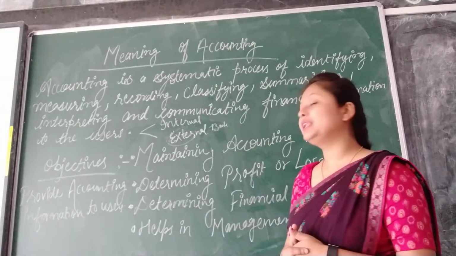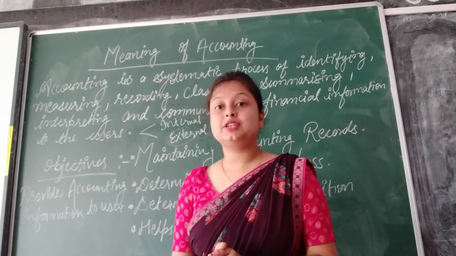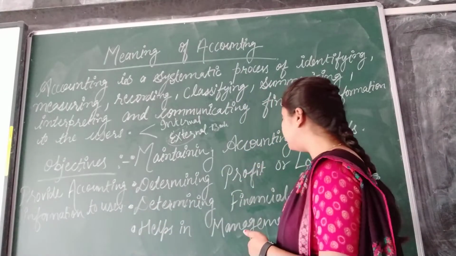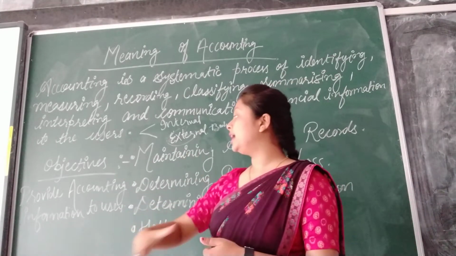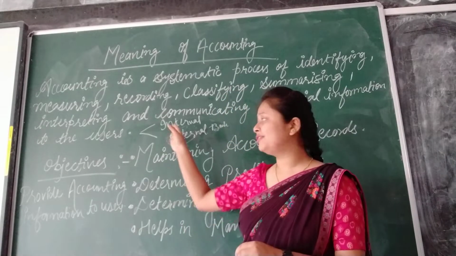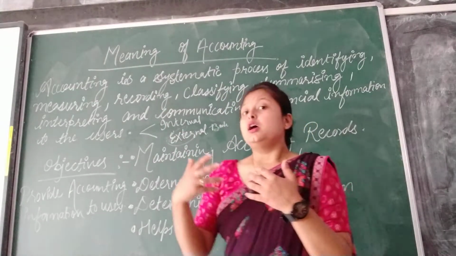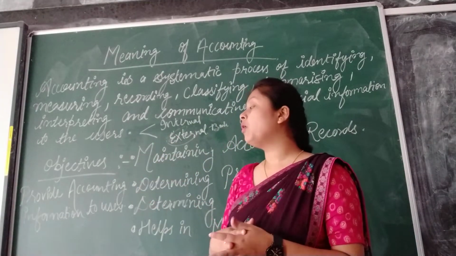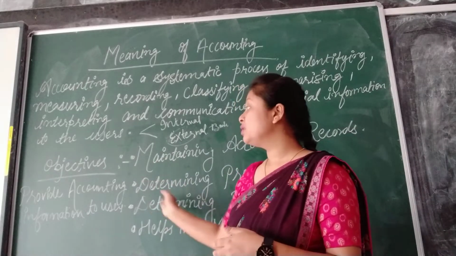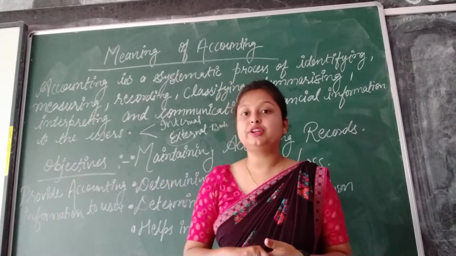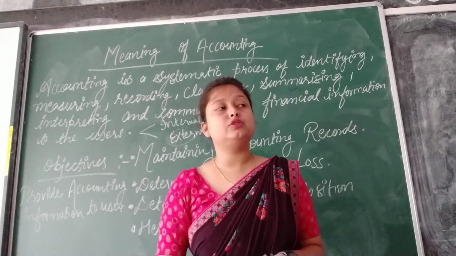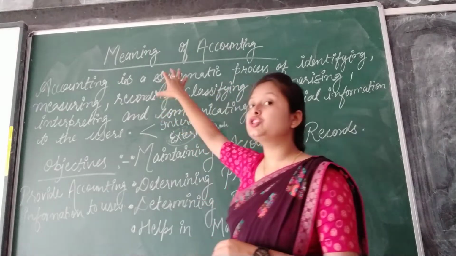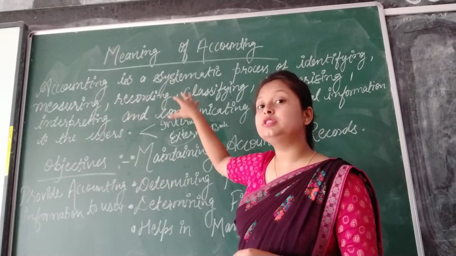The next one is helping in management. To manage the organization in a proper way, accounting helps you maintain proper management. Next is providing accounting information to users. As in the definition also, we have studied that we communicate the information to the users. So the next objective of accounting is providing accounting information to different users, that is, internal users and external users.